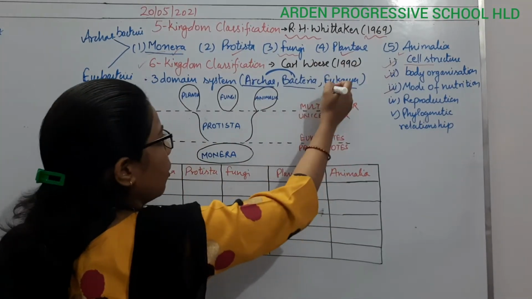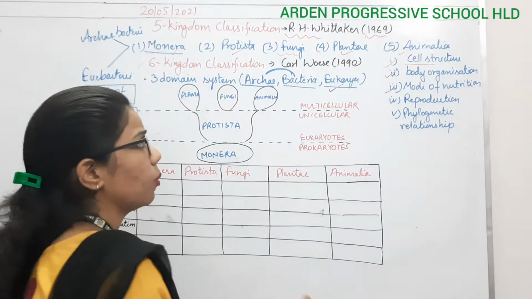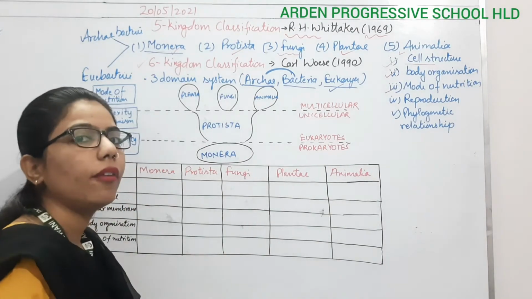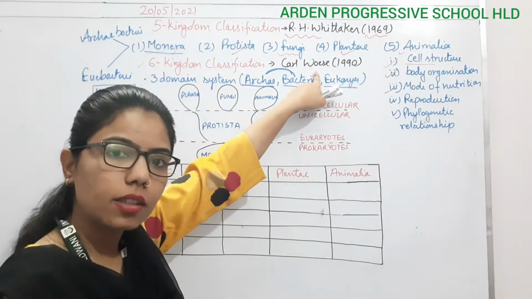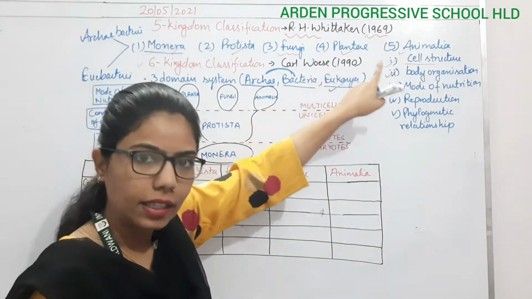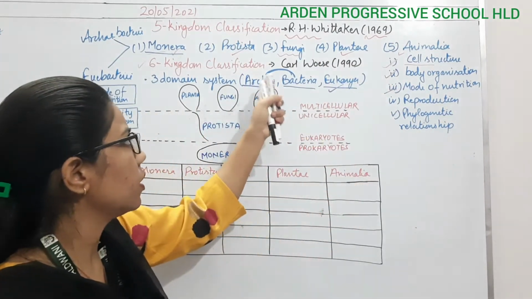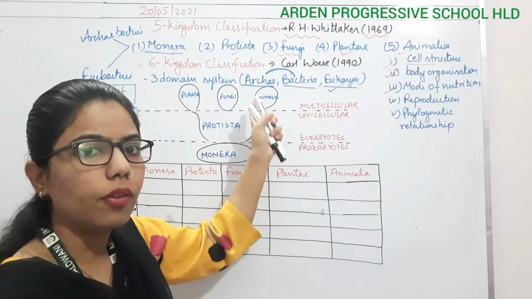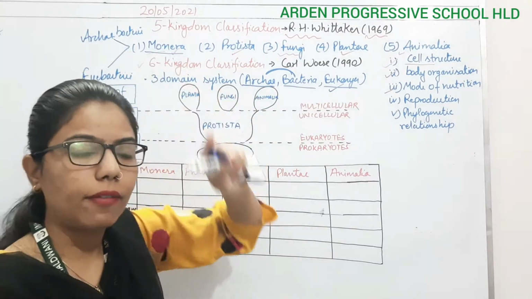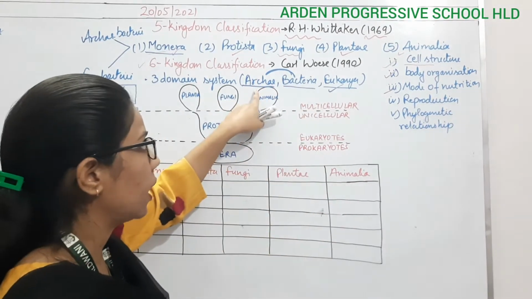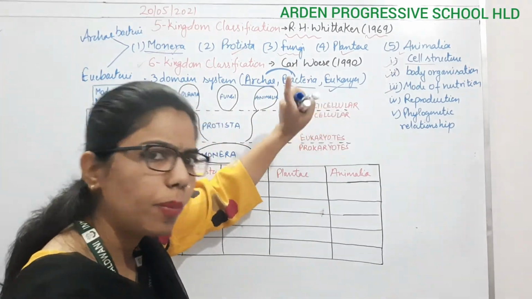All these four come under domain Eukarya. So what you have to memorize here: who gave the six kingdom classification? Carl Woese in 1990. He gave three domains, and the first and second domains come under Monera. So they expanded the Monera into Archaebacteria as well as Eubacteria, right?